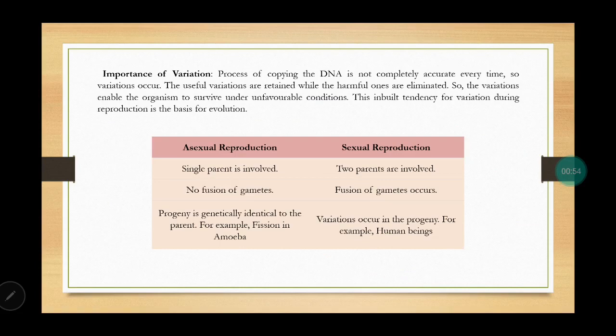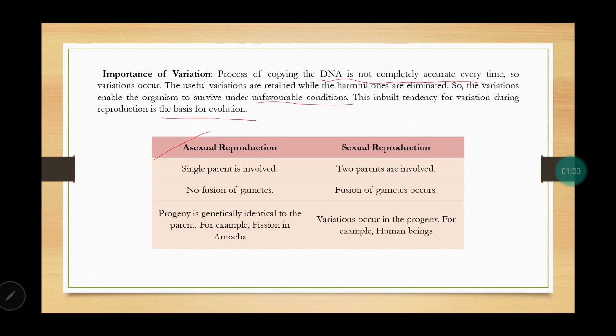Now, in case of sexual reproduction, two parents are involved and there are variations. So one thing is that two parents will give rise to an offspring and that offspring will contain both types of genetic material. Another is in case of asexual reproduction also, sometimes variations are generated because copying of DNA is not 100% accurate. Sometimes some useful or maybe some harmful variations are introduced. So these variations become the basis for evolution. It helps organisms to survive under unfavorable conditions.